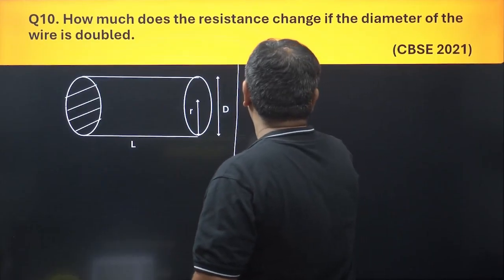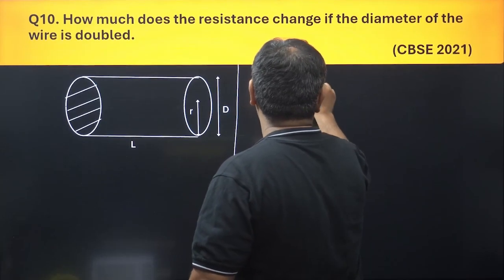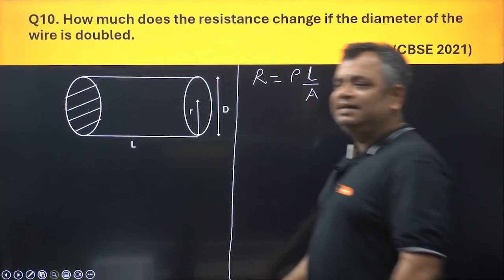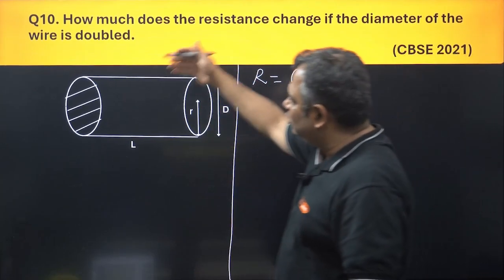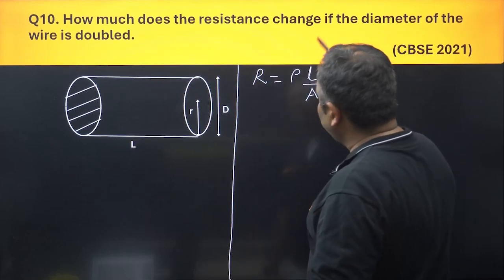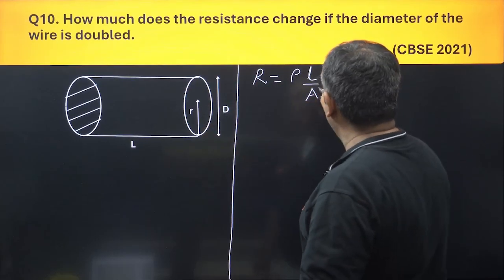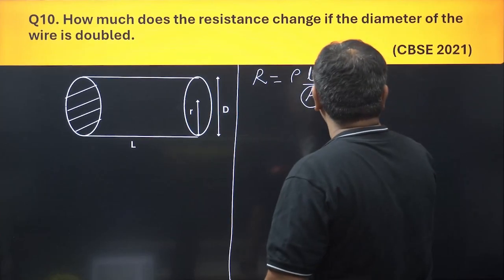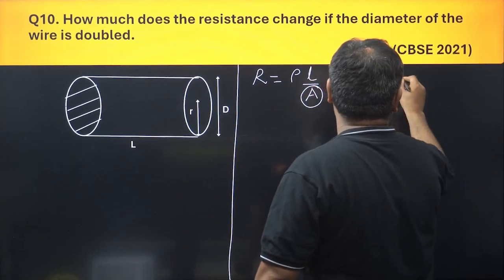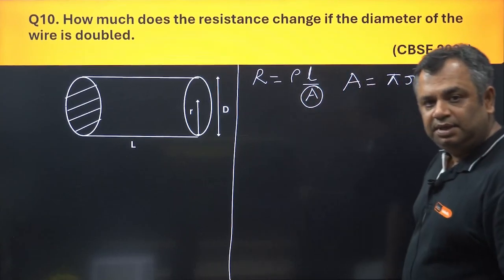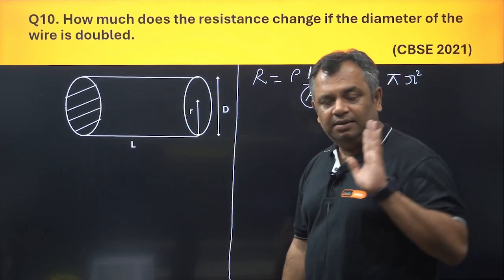R is equal to rho L by A, where A is the area. Since it is the cross section of a cylindrical wire, the length is given as L. Area, what is the area of a circle? The area of a circle is equal to pi r square. Correct?